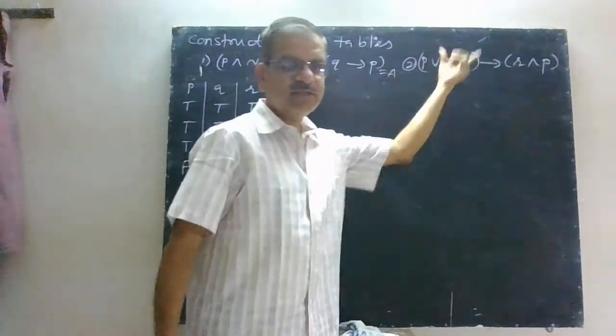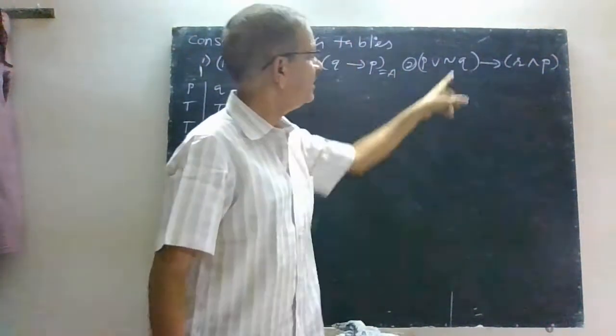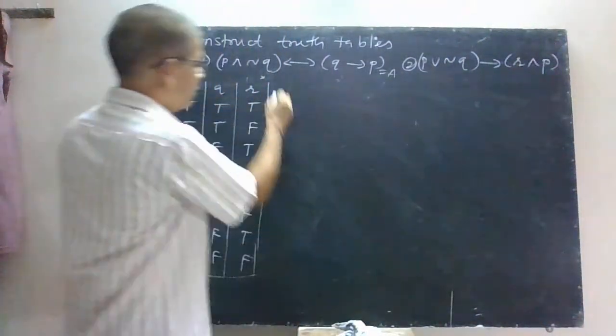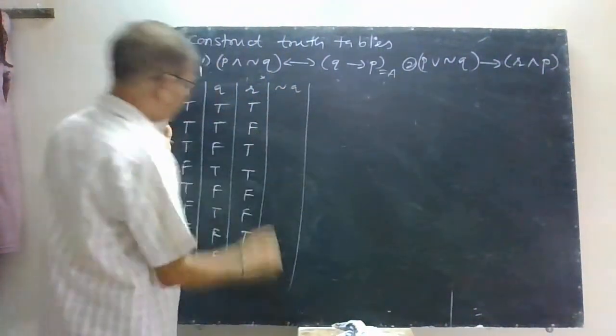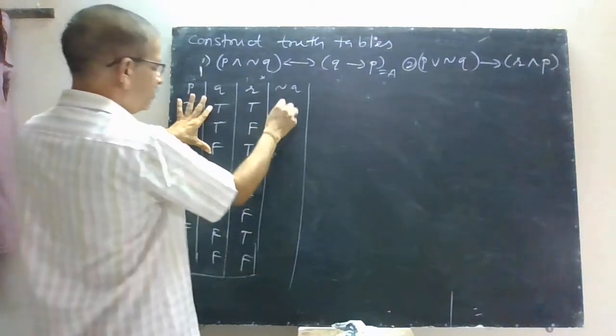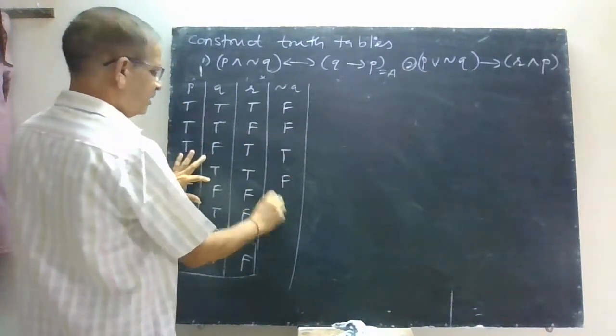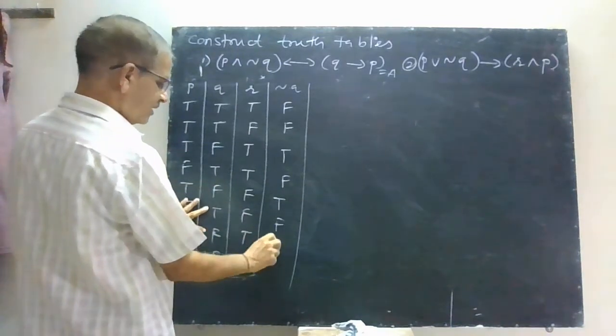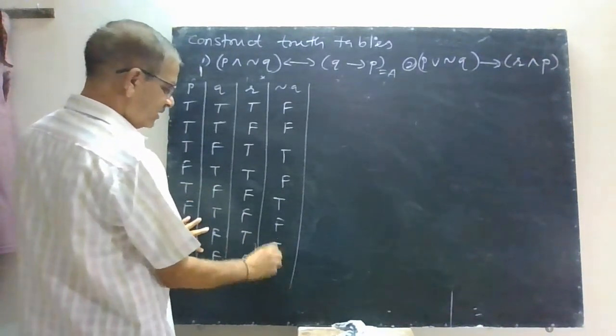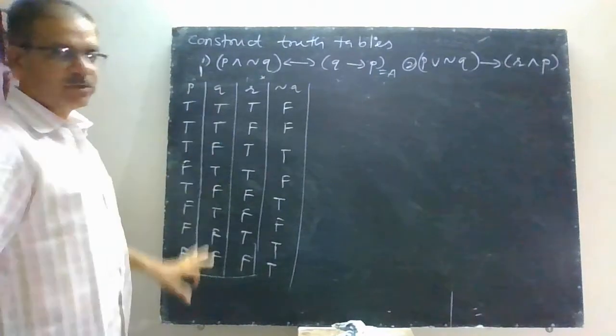And now we'll see this one. You have to prepare this bracket first, then that bracket, and then imply. Now for that one you have to make a column of negation of Q. This is your Q. Negation of Q is F, F, T, F, T, F, T, and T. So negation of Q column we have made.